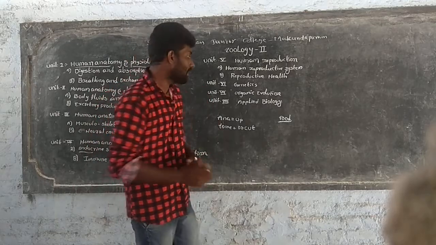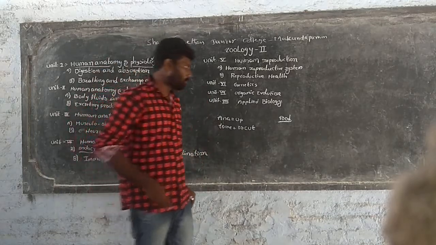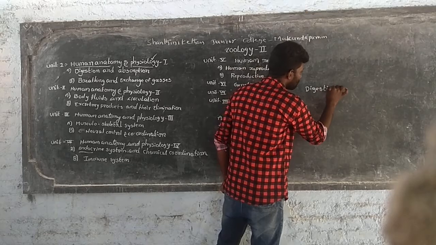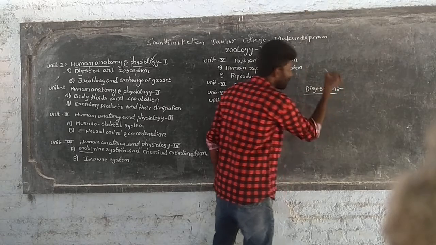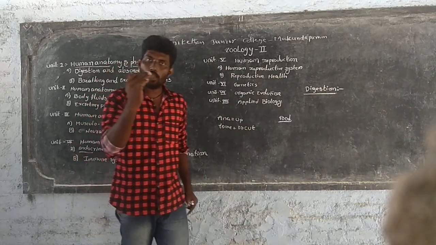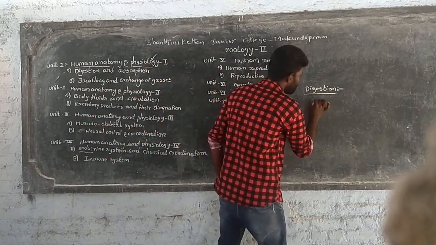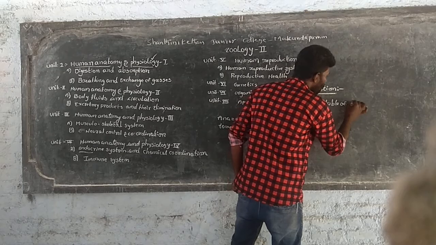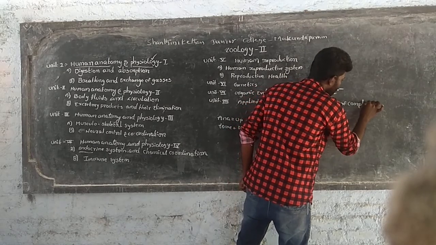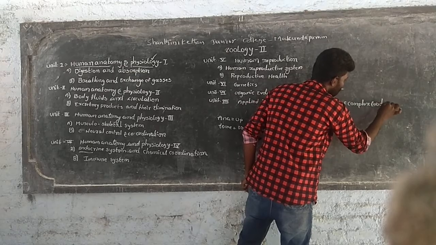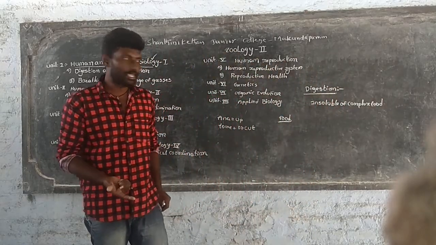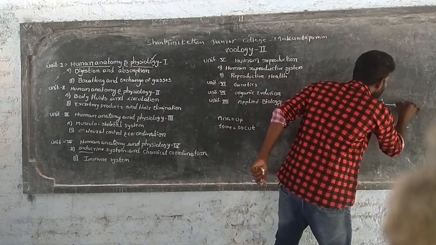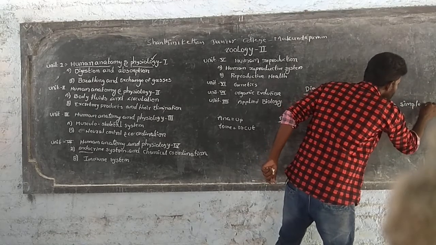Digestion means the insoluble complex food is broken down into simple soluble ones.